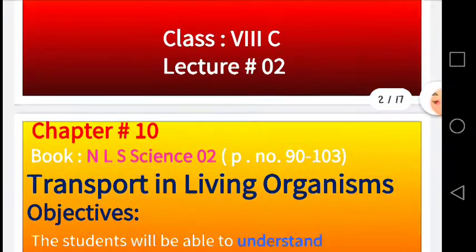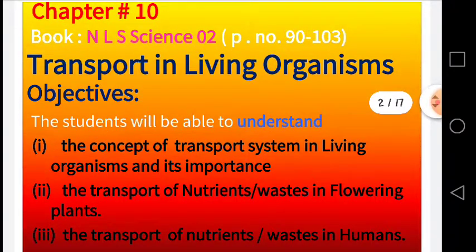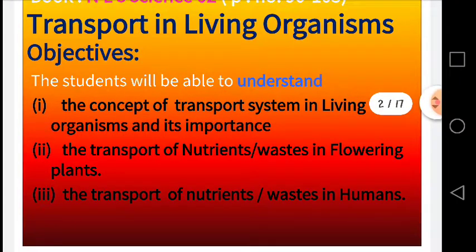So, today's topic is transport in living organisms, and this topic is from your book NLS Science 2, page number 90 to 103, and the chapter number 10. Dear students, we will be able to understand today, inshallah, the concept of transport system in living organisms and its importance. And the second objective for today's learning will be the transport of nutrients and the waste in the flowering plants and the transport of nutrients and waste in humans.